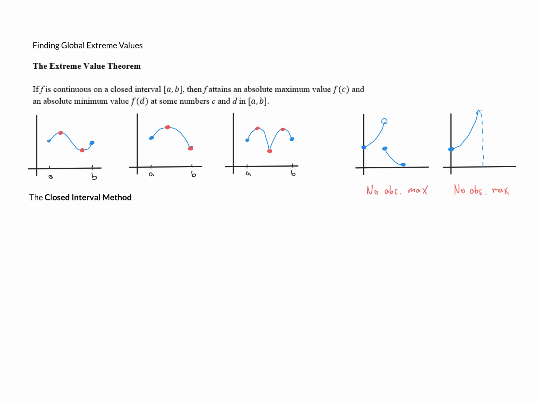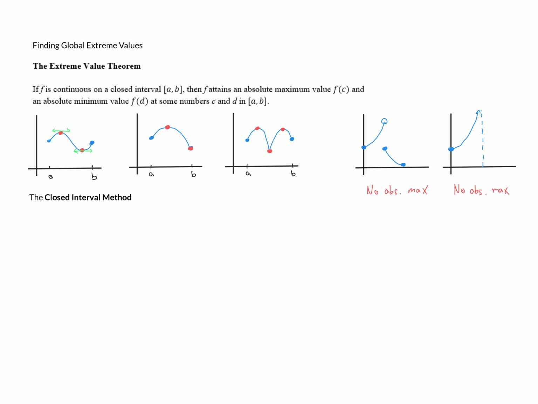Now, if you look at this first one, we've got an absolute maximum value up there and an absolute minimum value down there. And you might notice that these both happened at parts of the graph where we have horizontal tangent lines. So one possibility for global extreme values is where the derivative is equal to 0.